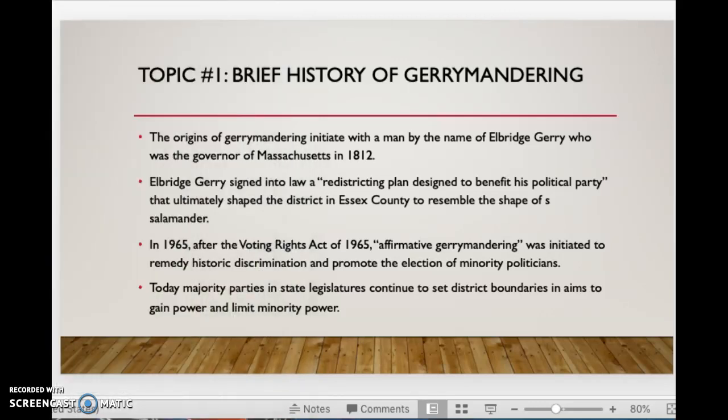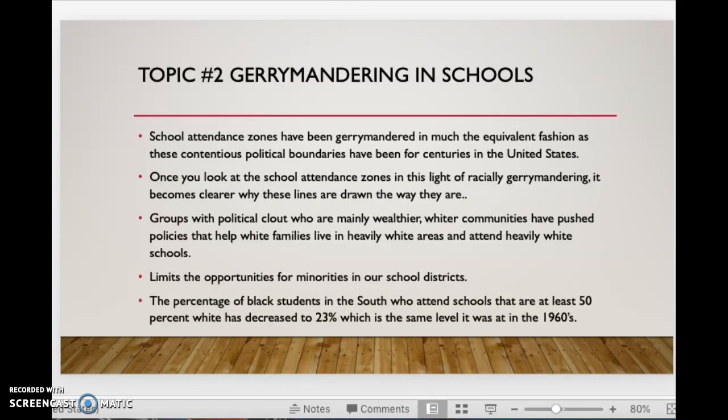And then to continue, there's a lot of history from 1812 to 1965 that goes into limiting minority rights and limiting minority representation in government. And then in 1965 the Voting Rights Act created affirmative gerrymandering, which was supposed to put minority politicians into government. But today, majority parties in state legislatures continue to set district boundaries and aim to gain power and limit minority power. Then my second topic goes into gerrymandering in schools.